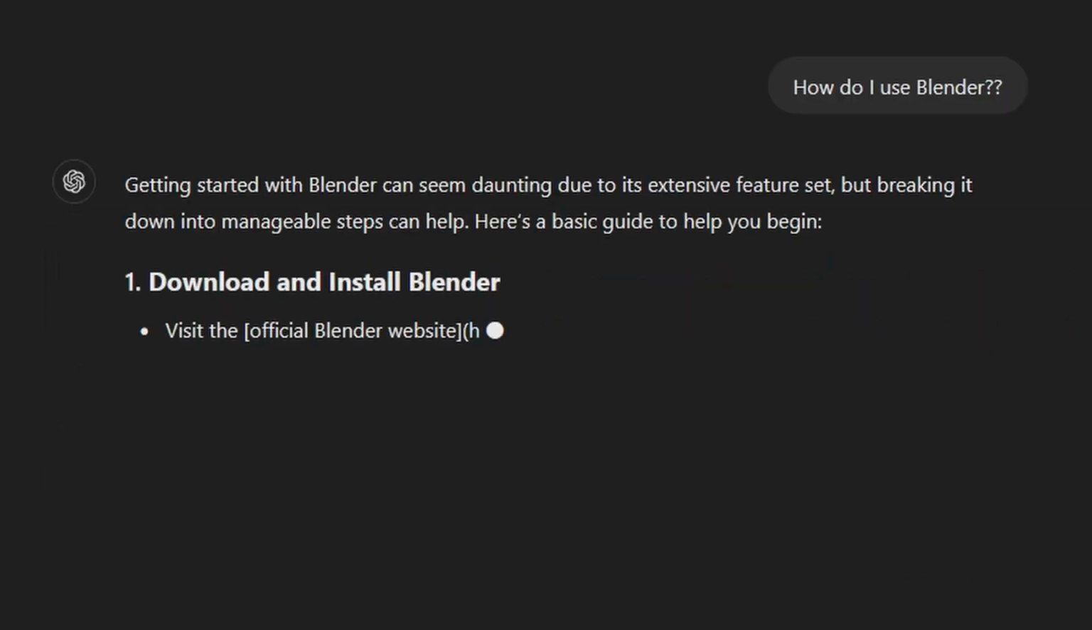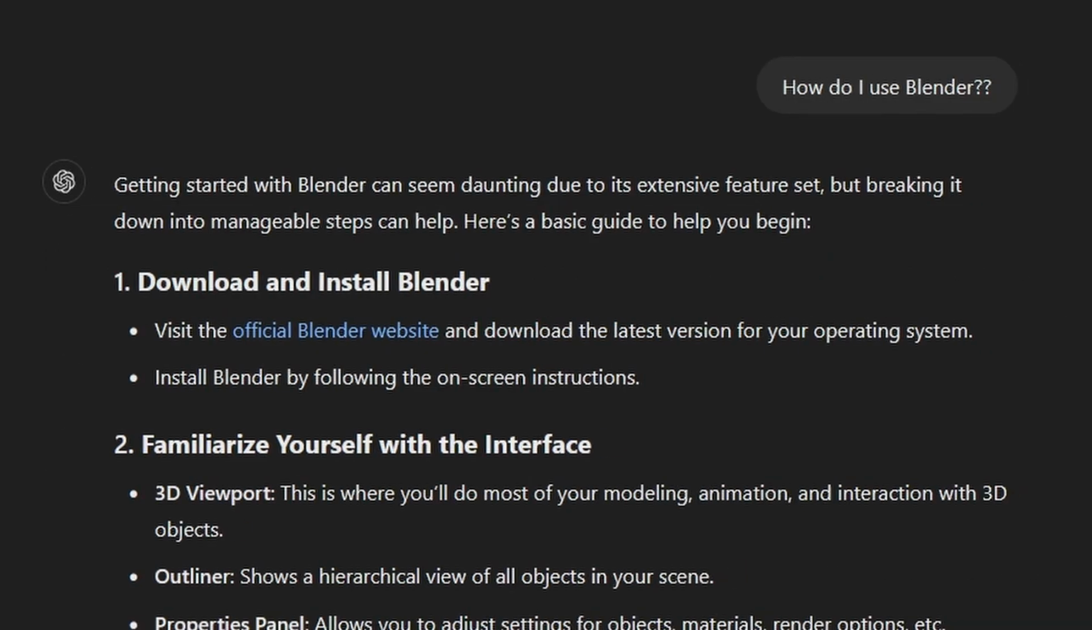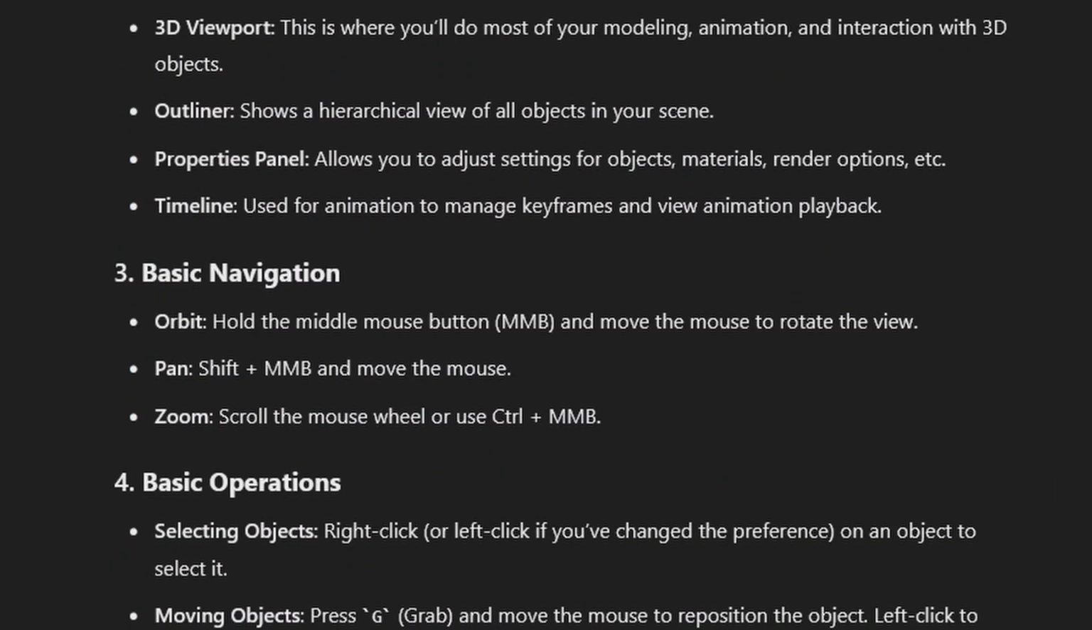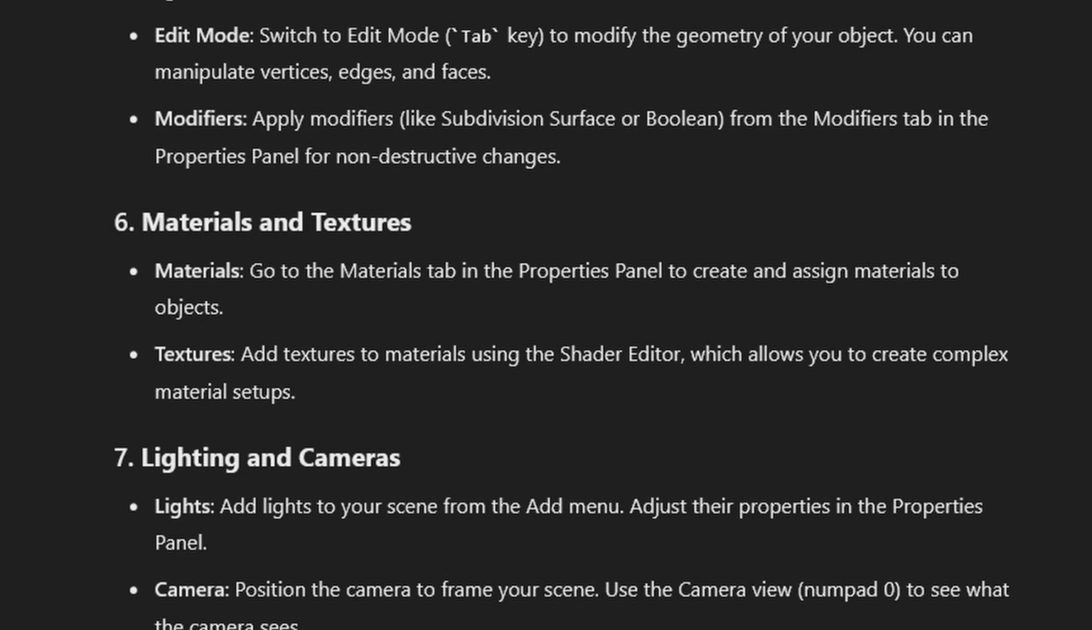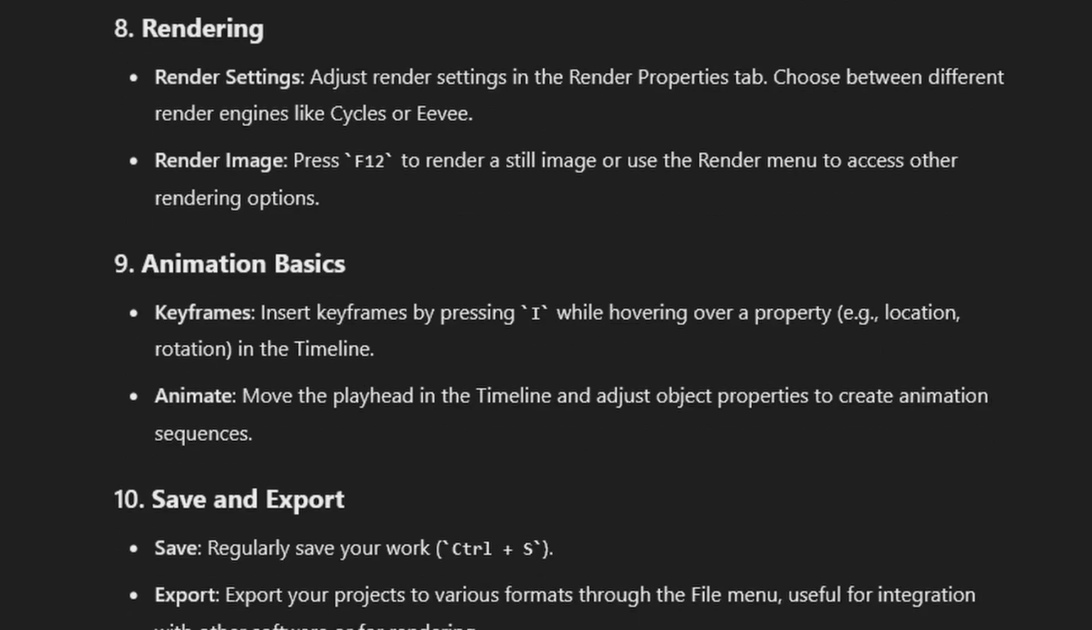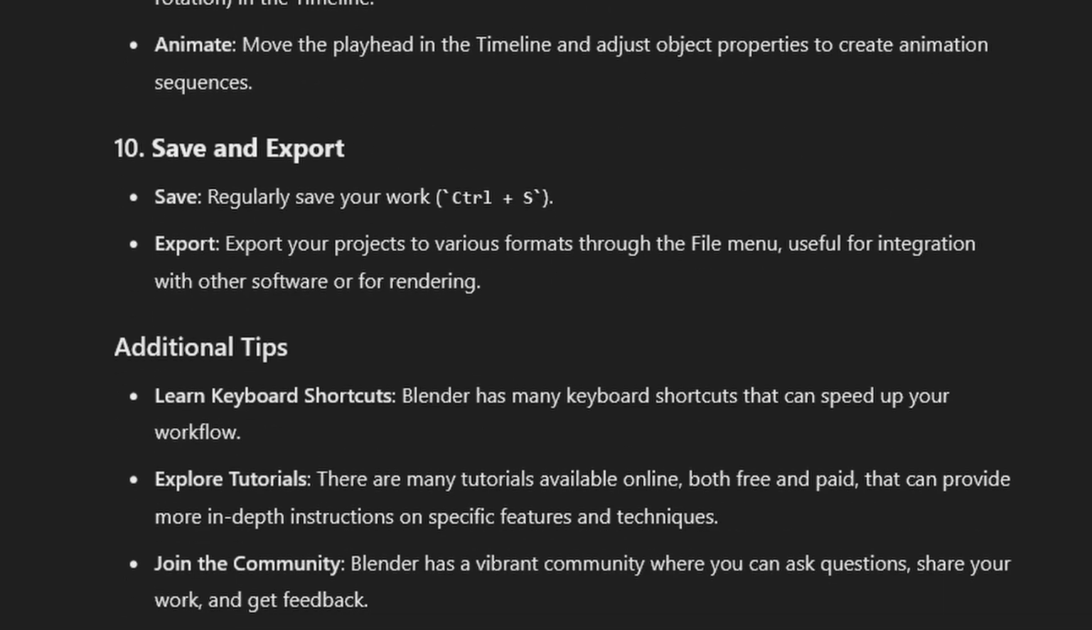Alright, good start. How do I use Blender? Download and install Blender. Okay, yeah, that's pretty important. Interface, navigation, operation. Oh my goodness, it's really going into detail. I mean, I can't say this isn't what I asked for, but it's still going.